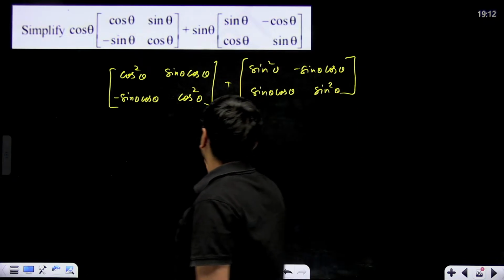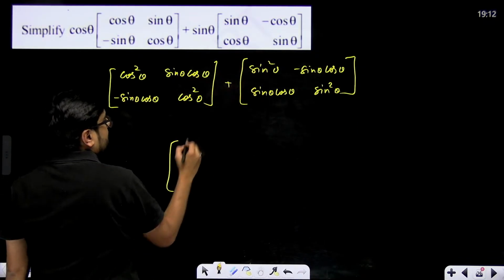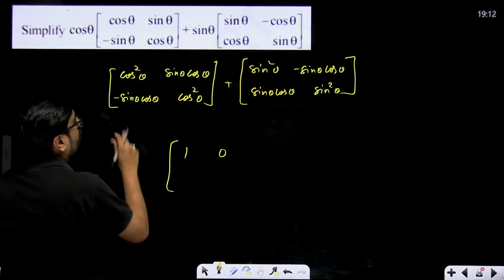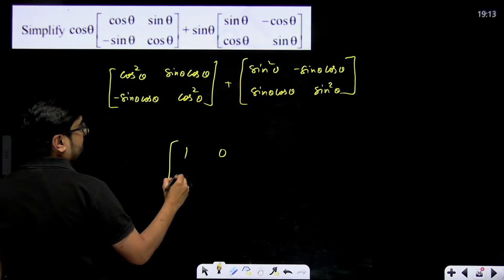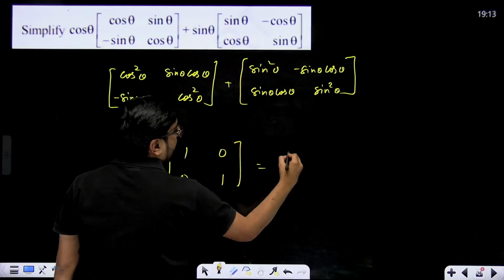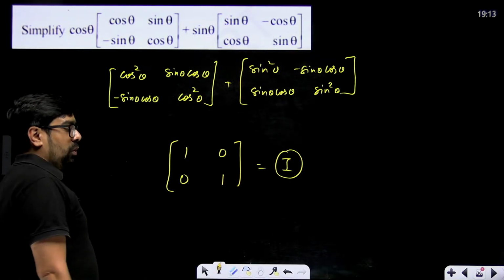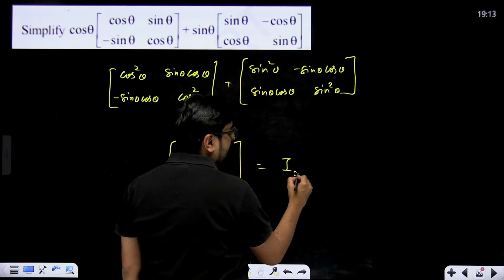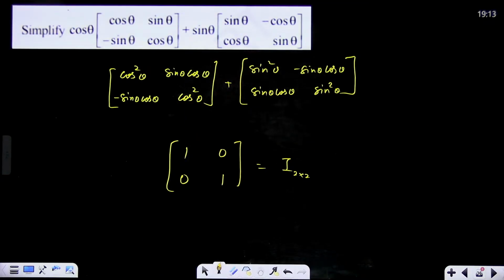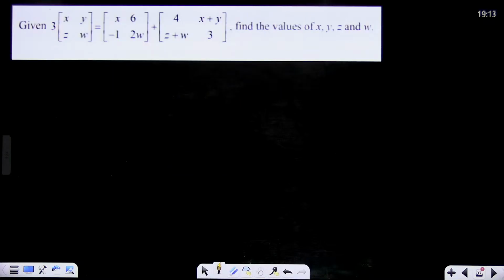When we add them, what do we get? Cos square theta plus sin square theta, 1. Sin theta cos theta minus sin theta cos theta, 0. Minus sin theta cos theta plus sin theta cos theta, 0. Cos square theta plus sin square theta, 1. That means we get I of 2 cross 2. You can write it like this also, I, that means identity matrix of order 2 cross 2. You can easily simplify these types of questions.